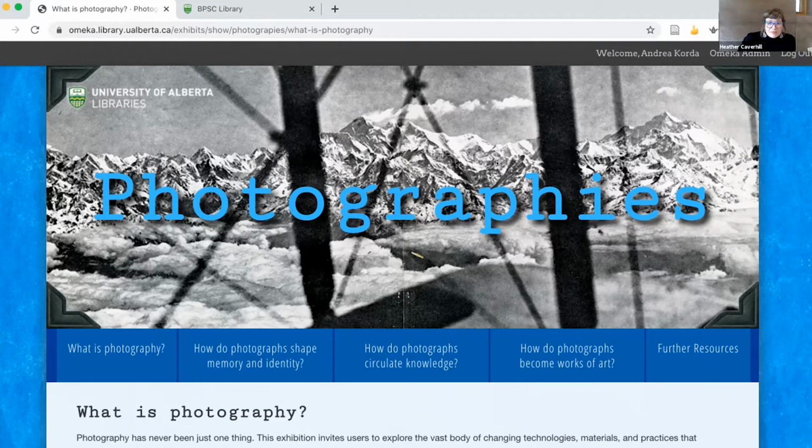Firstly, I will describe the origins of this learning resource and discuss our approach as curators of the content. And then Andrea will talk about and show how Photographies will function and how it will engage students in a classroom and in the wider public.